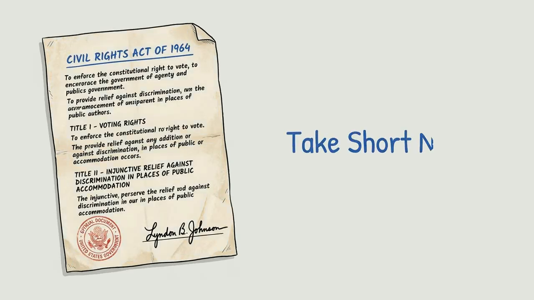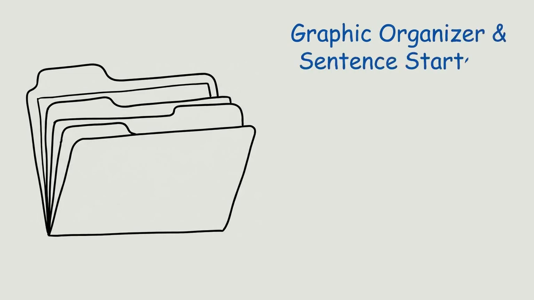Before writing, take short notes from sources instead of copying full sentences. Then organize your facts into the 5 sections. A graphic organizer and sentence starters can help you turn research into clear, organized writing.